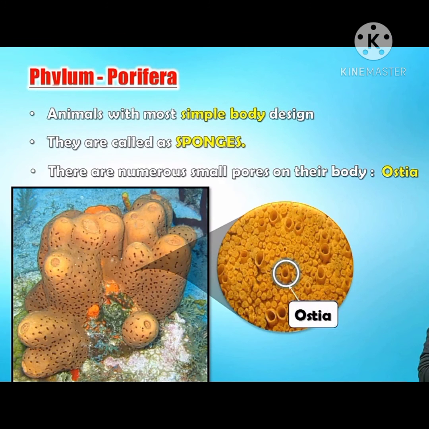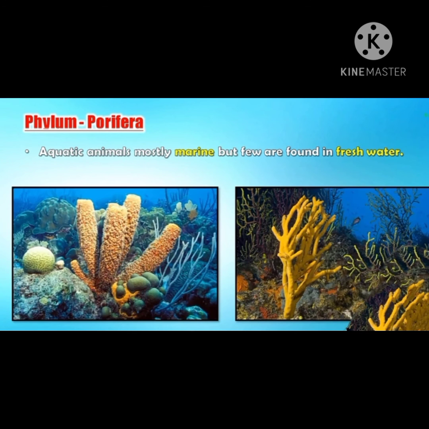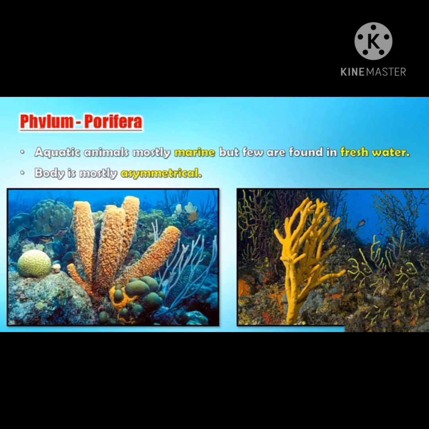There are numerous pores on the body called ostia. At the free end, there are large openings called oscula. If it is single, it is osculum, and if it is plural, oscula. Now we will study about its habitat. They are aquatic animals, mostly marine, but few are found in fresh water.